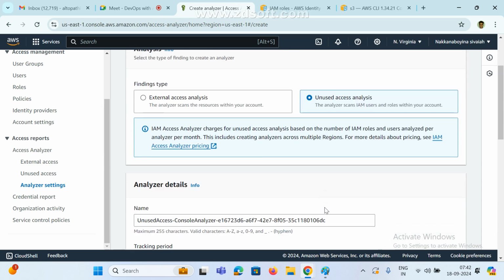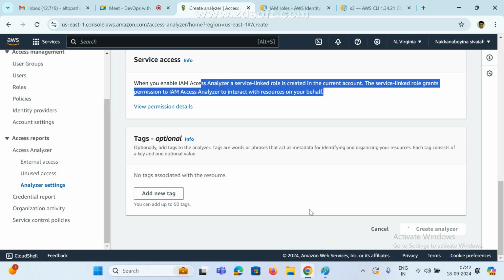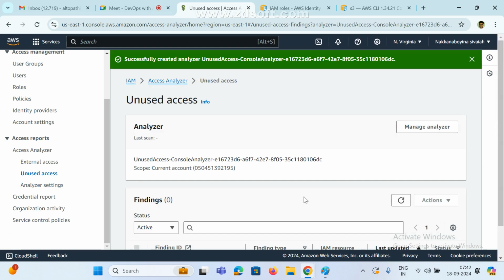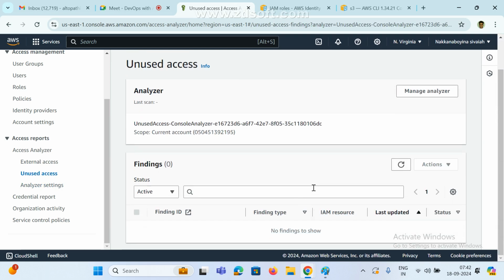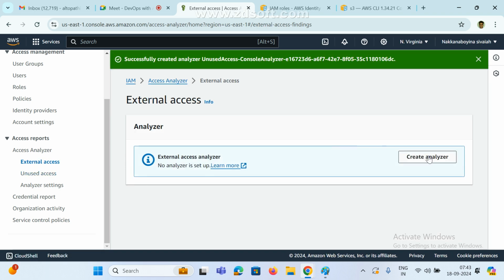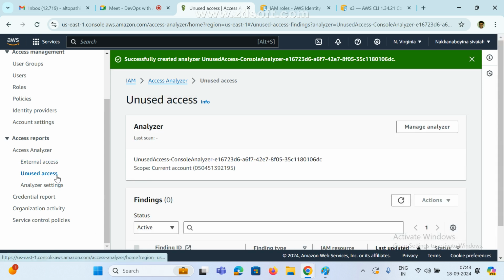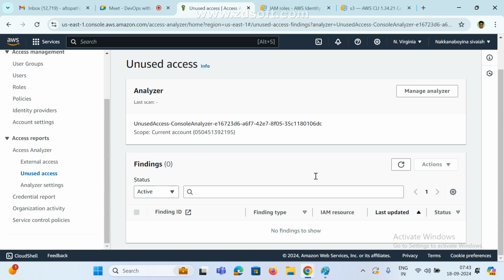Now see here. Now it is created, right? Now the unused access analysis is created. Nothing is showing. Only 10 days, right? Not more than 10 days unused. Yesterday only created, right? Suppose if we create an external resource, right now I don't have any external. This is unused access. Mostly we are using this one also.